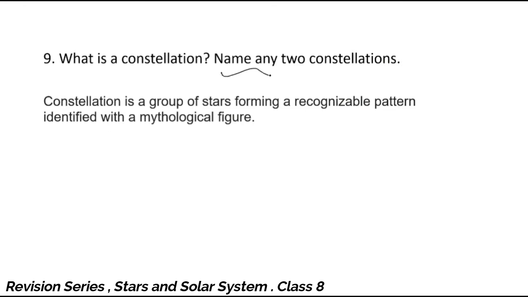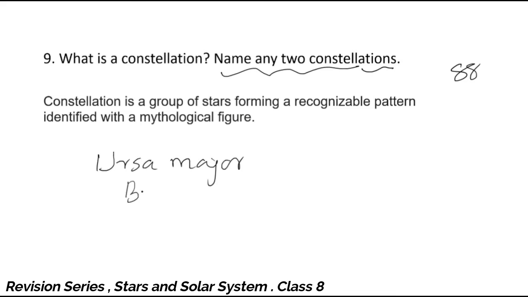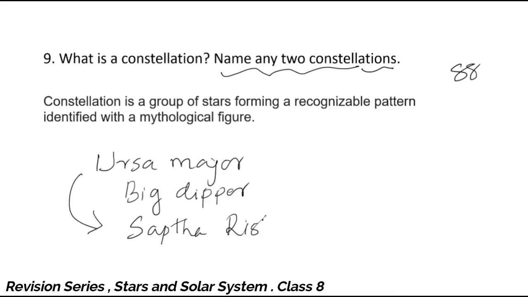Now the second part of the question is, name any two constellations. You can give, out of 88 constellations, any two, such as Ursa Major, and this Ursa Major is also called the Big Dipper. Let me tell you why it is called Big Dipper. Another Indian name of this Ursa Major is Sapta Rishi Mandala.